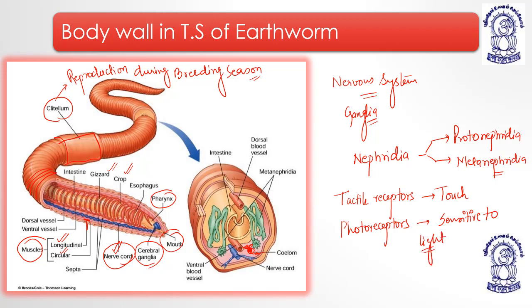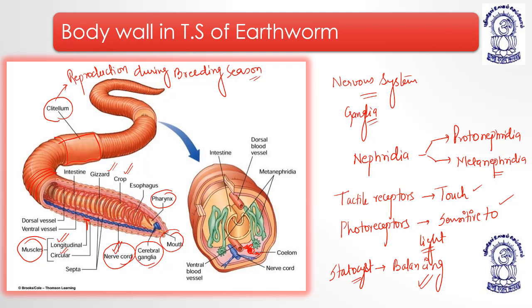Then they have the statocyst. They may have statocyst, although statocyst is basically a primitive version which is present in sponges, cnidarians, for balancing. Understood? So they have tactile receptors for touch, photoreceptors for light, and they may have statocyst for balancing of the body.